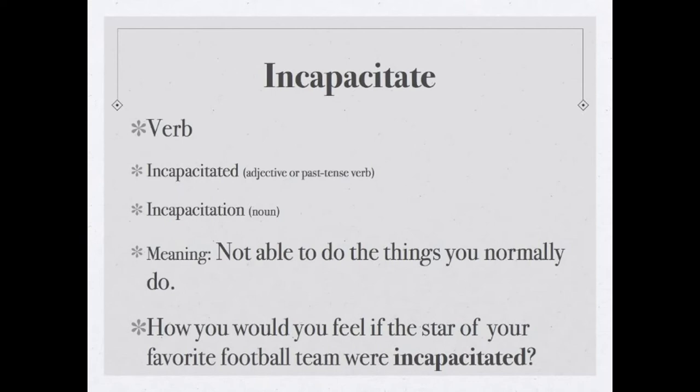You can use any of these forms of the word in your sentence at your end of the week quiz. The meaning of incapacitate is not able to do the things you normally do. This is the meaning you should write down on your vocab sheet. If I were going to write the word incapacitated in a sentence, I might write, our car was incapacitated, so Mom called a mechanic. How would you feel if the star of your favorite football team were incapacitated? Write your answer to this question on your vocab sheet.